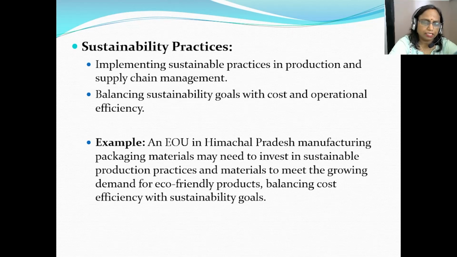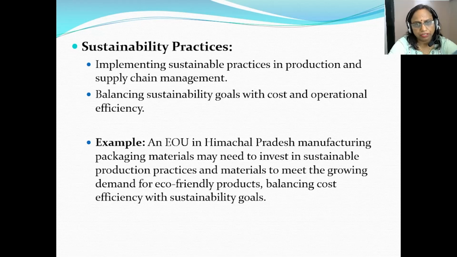The EOUs must always go for sustainability practices in their production and supply chain management. A need to balance sustainability goals with cost and operational efficiency must be focused on.